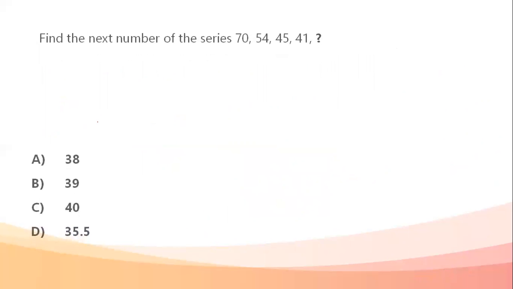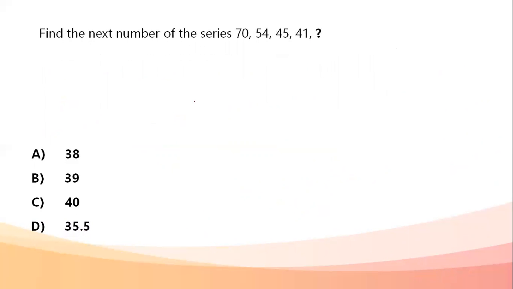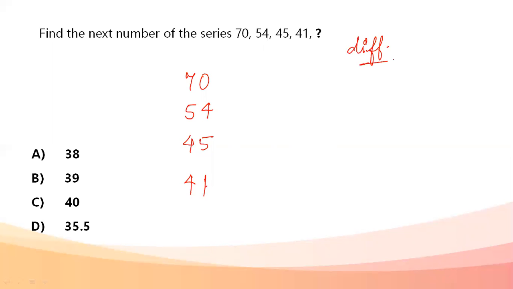Next question. Find the next number of the series given to us. Series is 70, 54, 45, 41. First approach is always to check the difference between the numbers. Now 70 minus 54, difference is 16. 16 is 4 square. 54 minus 45, difference is 9. 45 minus 41, difference is 4. This is 3 square. This is 2 square.